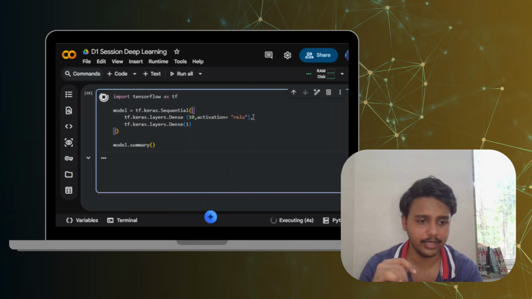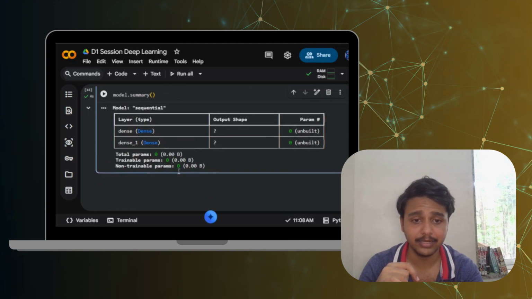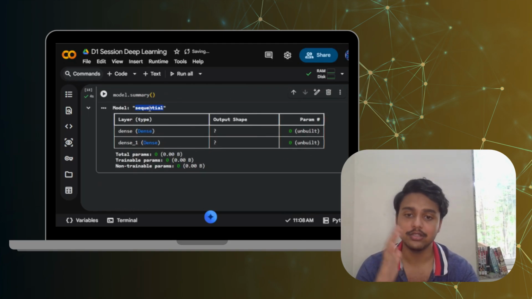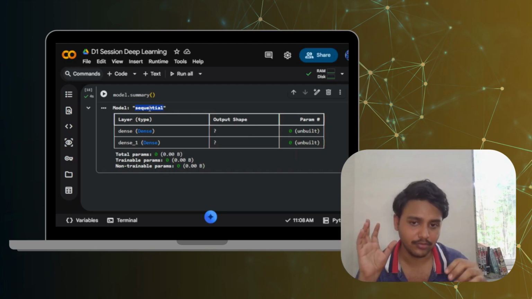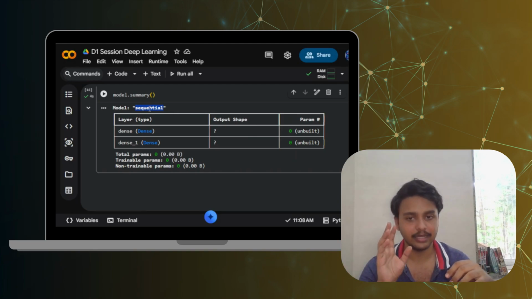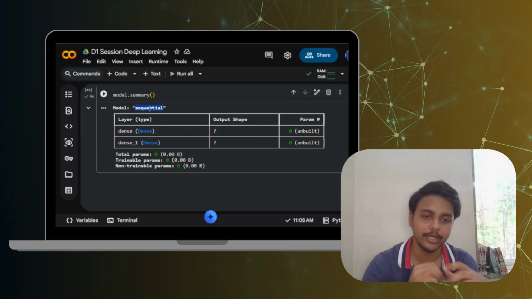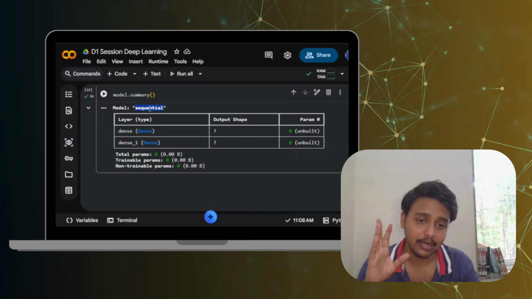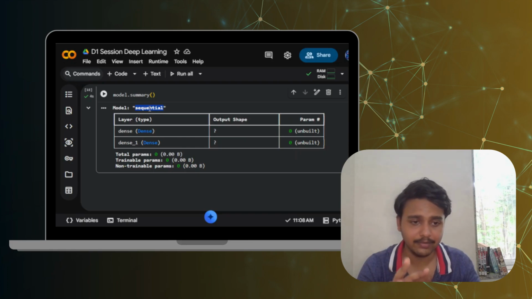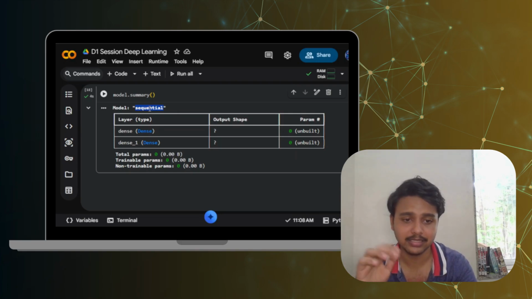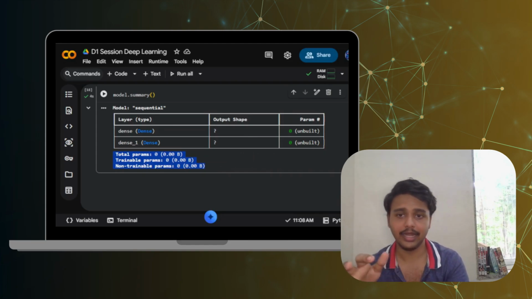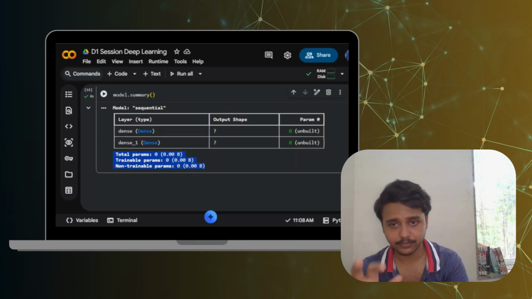It is running, executing, and yes, it has completely executed. The model was sequential. That means it is going to first of all take input, then it is going to add it in hidden, and then we are going to get the output. There are a total of two layers that we have applied. The first and second are both dense layers, and these are going to be the parameters which are going to be trained. Okay, and just like that we get the summary.